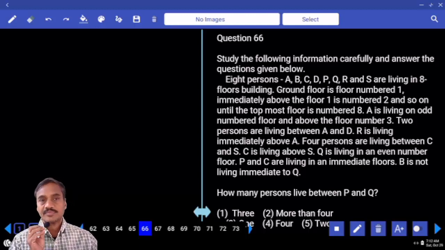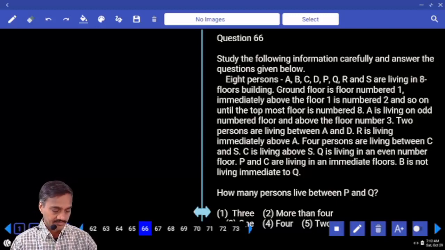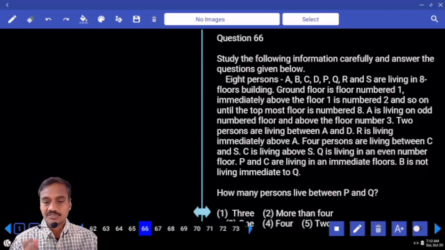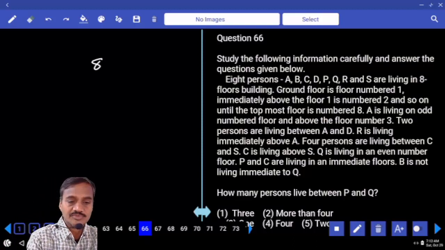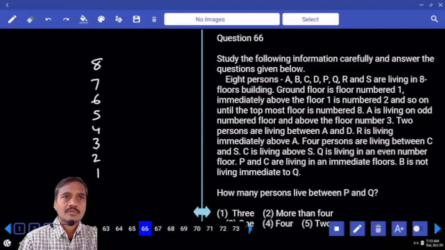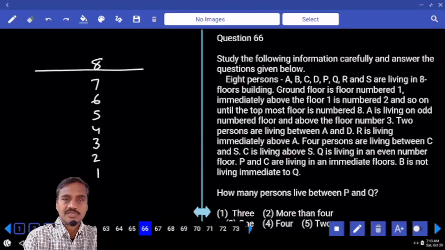Now first one, how many persons are there? 8 persons. Now first priority or the second priority? First priority. There is no other parameter added to this one. And 8 persons are living on 8 different floors. Floors means top to bottom: 8, 7, 6, 5, 4, 3, 2 and 1. And how many persons are there? 8 persons. And these 8 persons are staying on these 8 different floors.